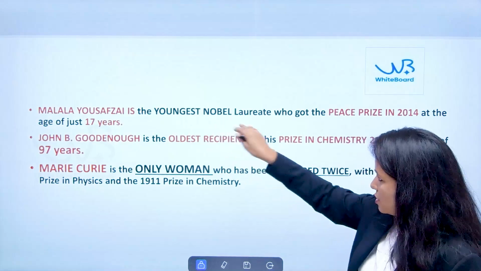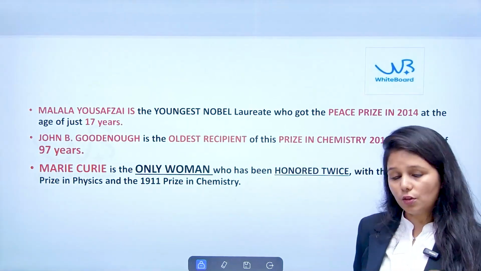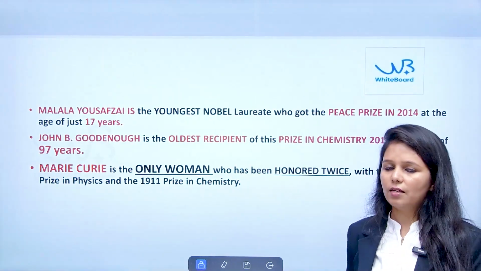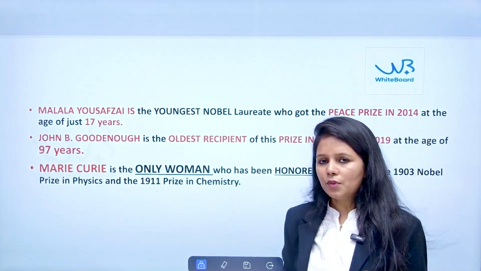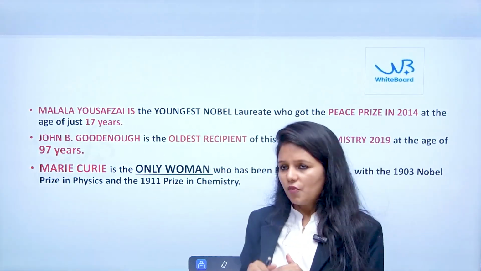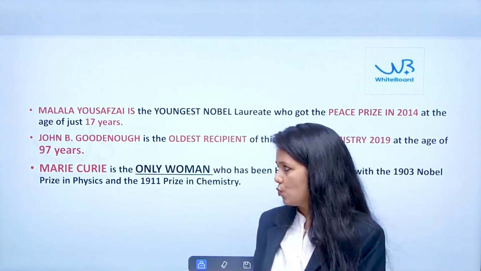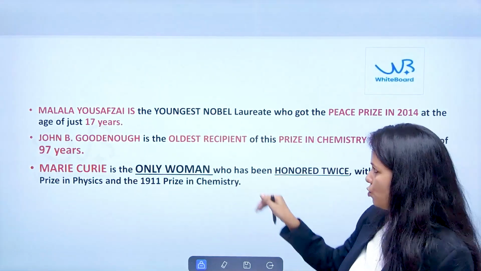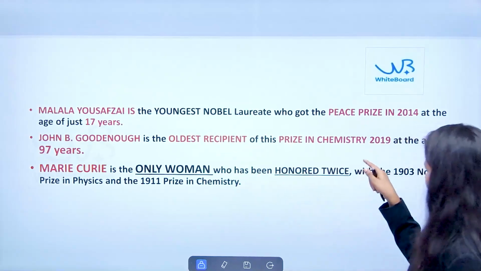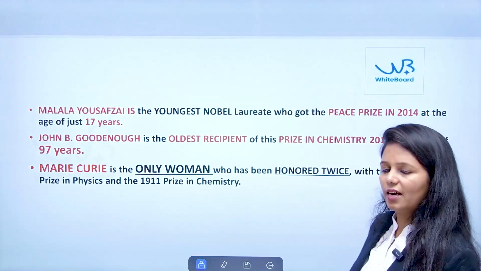So she is the youngest Nobel laureate who got the Nobel Prize in the peace category at the age of 17 in 2014. If you talk about the oldest one, it is John B. Goodenough, who got the Nobel Prize in the chemistry field in 2019 at the age of 97.